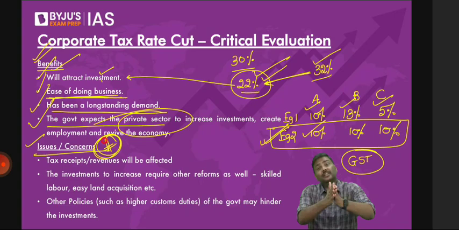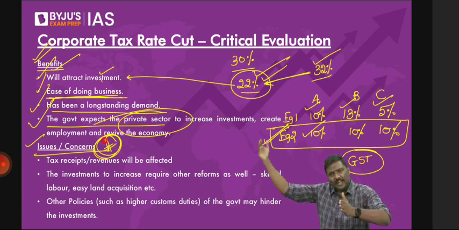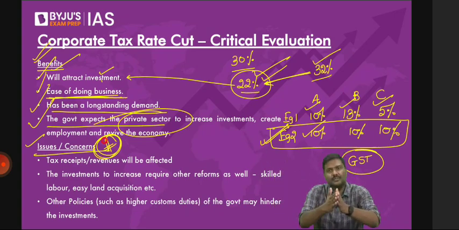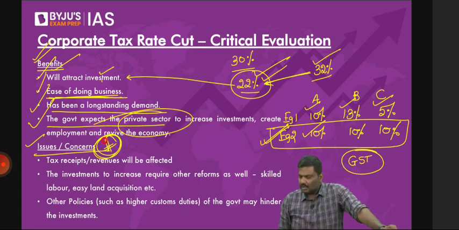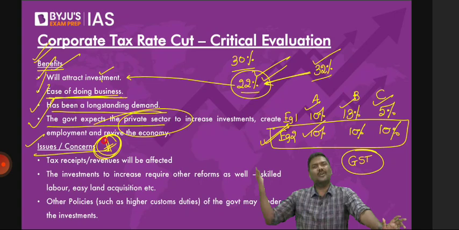What is the FC and how it works, later, not now. The 15th Finance Commission has given a recommendation on how much of this divisible pool should go to the states and how much should go to the center. That is the basic idea of the divisible pool. My dear, there are so many concepts in the newspaper. If I keep on discussing everything in the newspaper, the whole class will become newspaper.